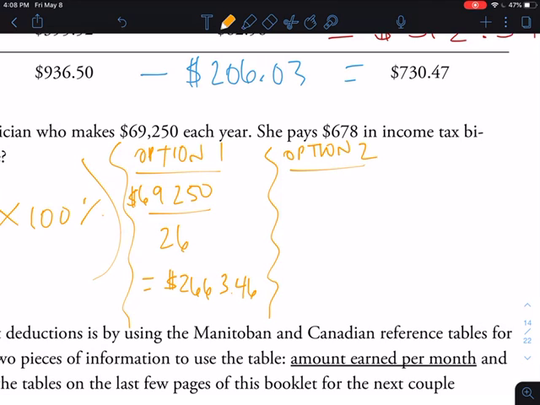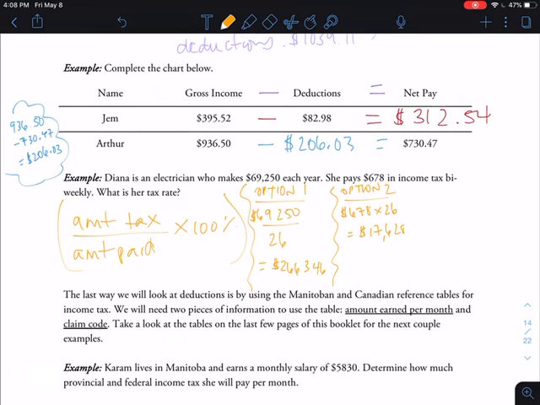Okay, option 2. And again, as usual, I don't care which one you use, they're both good. Option 2 is to figure out how much tax she's paying per year. So we're going to take that $678 and we're going to multiply that by how many biweekly periods there are in a year, which is 26. And when I do that, I get 17,628.